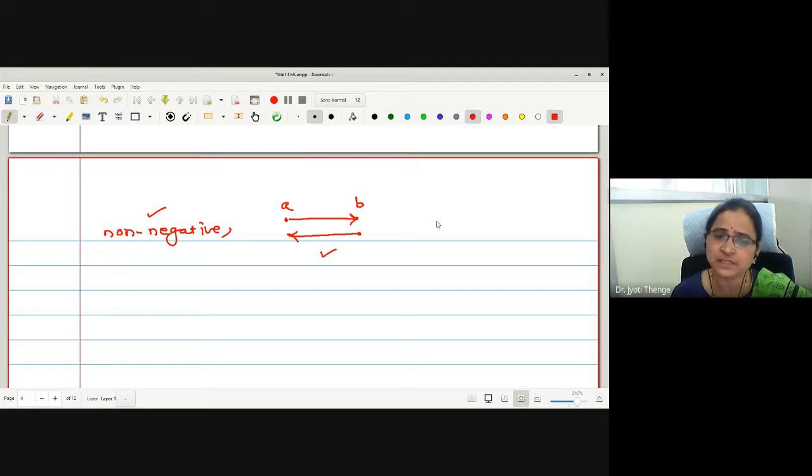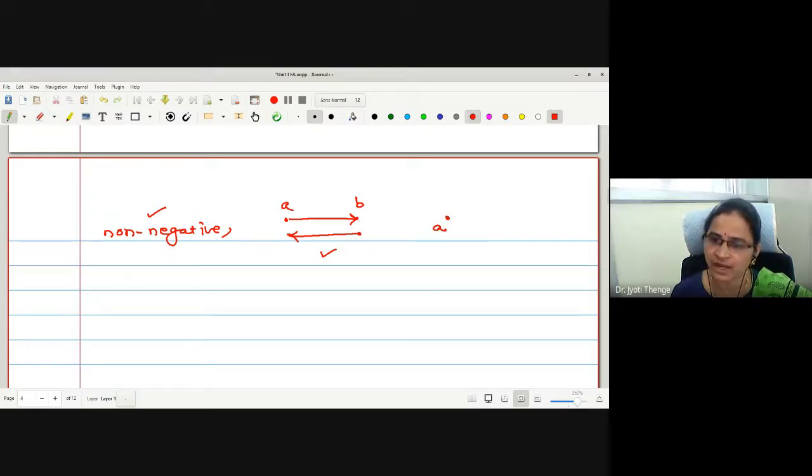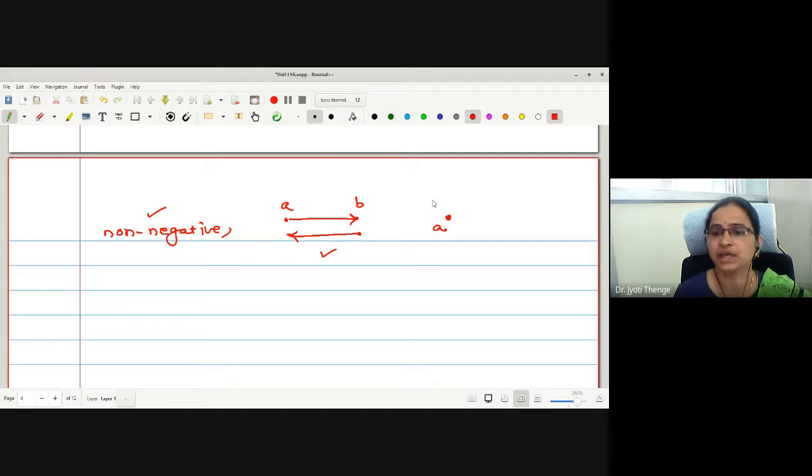What happens if the distance is 0? The point coincides with itself. Yes. If distance is 0, the points coincide. If points coincide, distance is 0. Right? Okay, let me repeat: if distance 0, points coincide. If points coincide, distance 0.